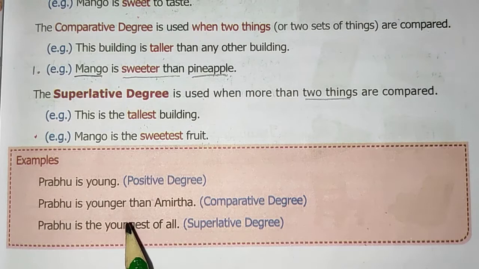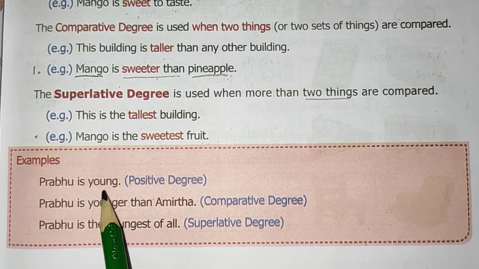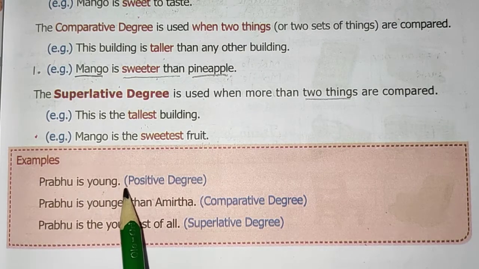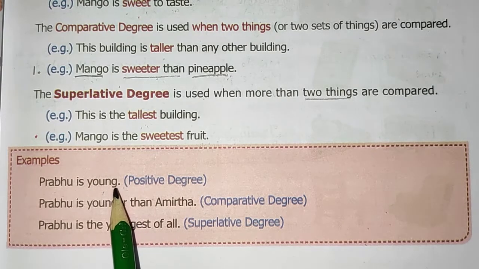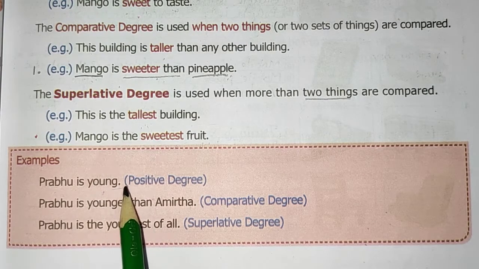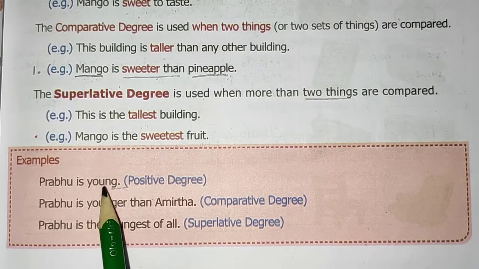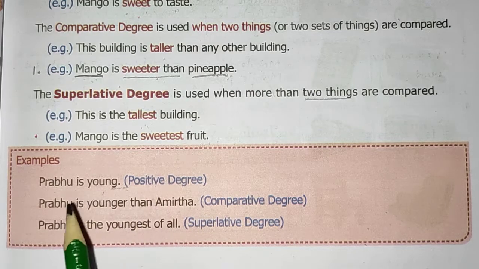Here they have given more examples. Prabhu is young. So this Prabhu is not compared with anyone else. It's just a statement. There is no other person here. Prabhu is young. That's it. So it is positive degree.